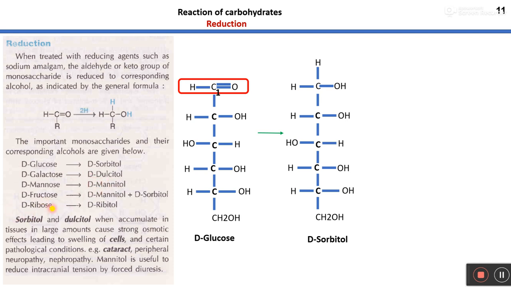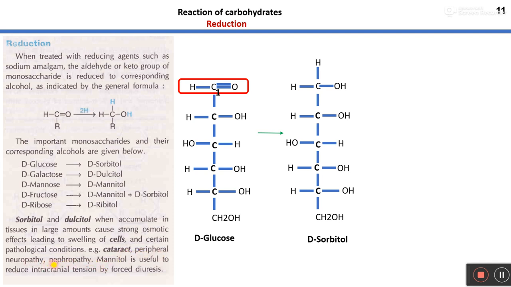Likewise, when D-ribose is reduced, it forms D-ribitol. Sorbitol and dulcitol, when accumulated in tissue in large amounts, generally cause a strong osmotic effect leading to swelling of cells and certain pathological conditions, for example cataract and peripheral neuropathy.